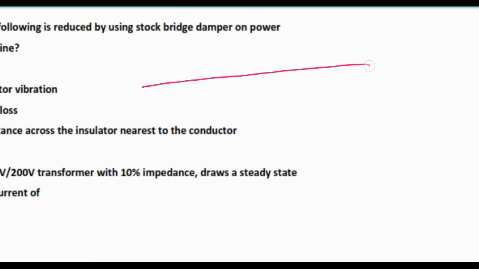Suppose this one is the conductor, you must have seen that there is something like this on the conductor to reduce the galloping nature or the vibration of the conductor.